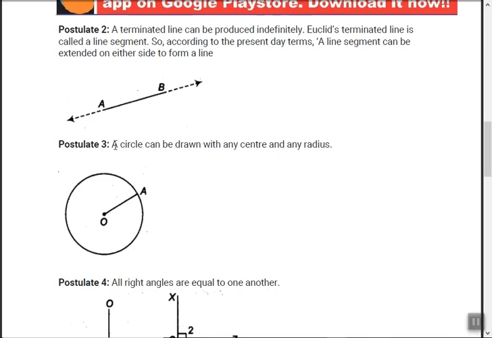Postulate number 3: a circle can be drawn with any center and any radius, right? It's quite simple. Any center means I can take any point anywhere on this plane, and any radius means any length. Just take the compass, put one point over here, the other point at the radius length I want, and start drawing. I can definitely draw. So a circle can be drawn with any center and any radius.